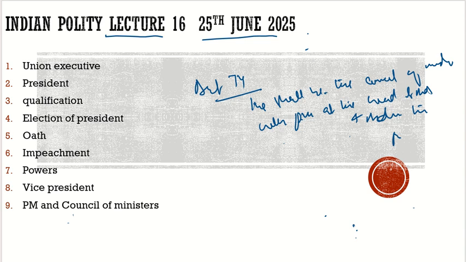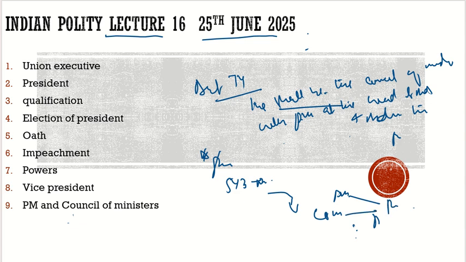Article 74 says there shall be the Council of Ministers. That means this also cannot remain vacant. If this is vacant, then it would be presidential rule. It is very much necessary to have the Council of Ministers and PM. There are 543 MPs, and from these 543 MPs, the Council of Ministers would be chosen by the President on the advice of the Prime Minister. Who is going to appoint the Prime Minister? It is the President.